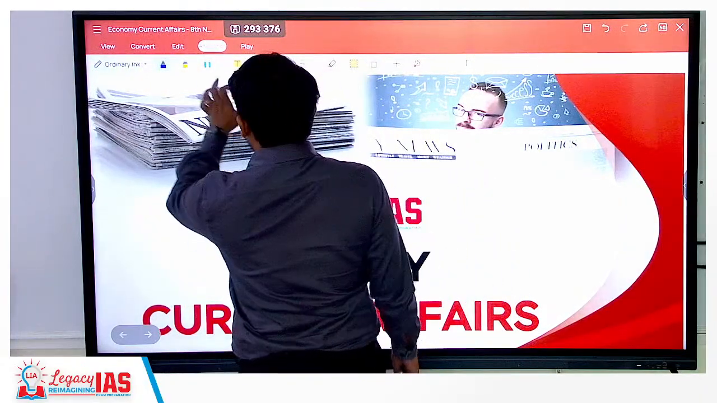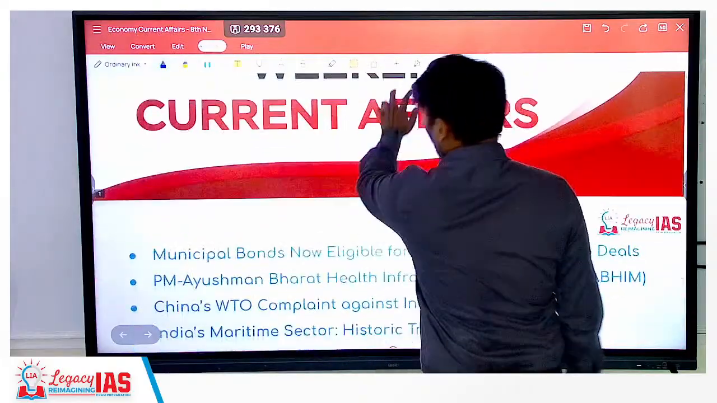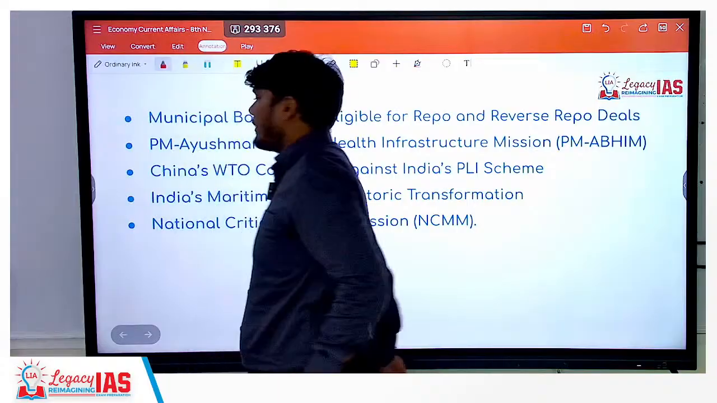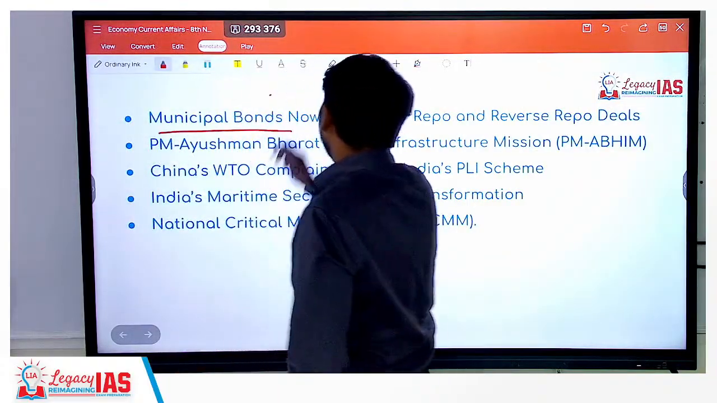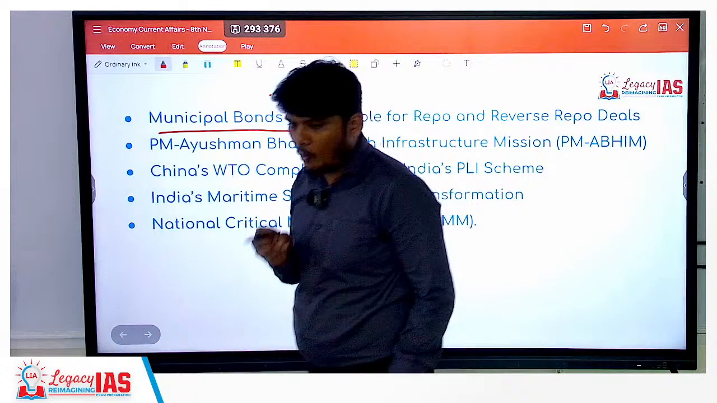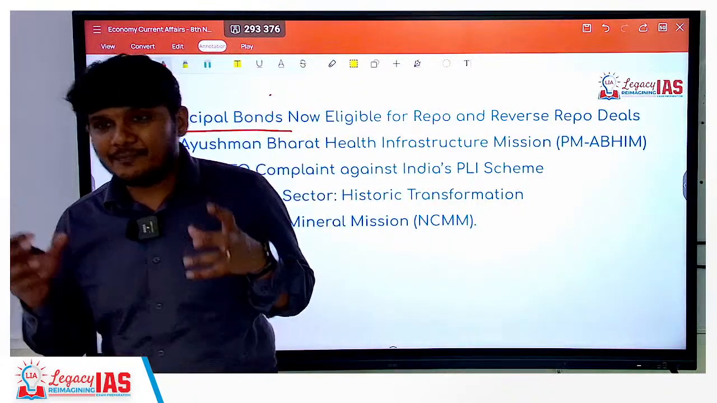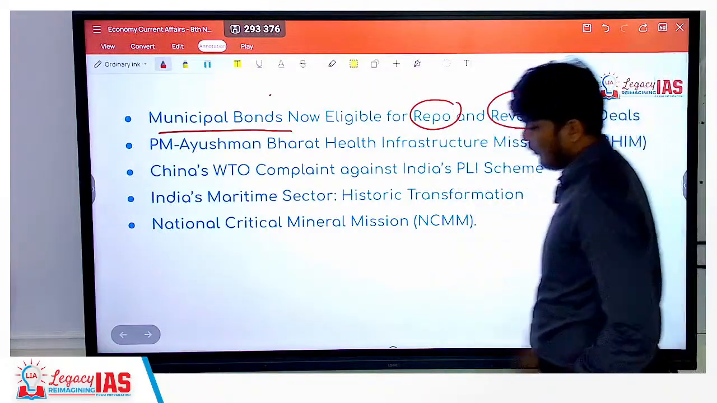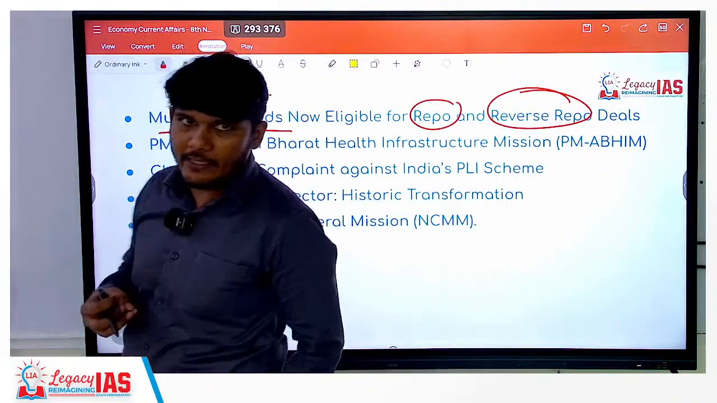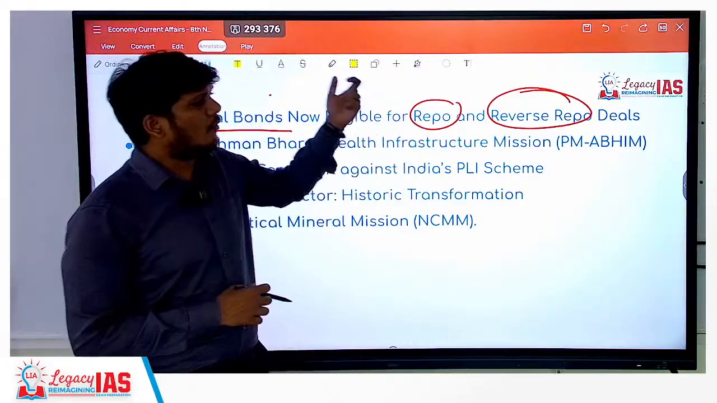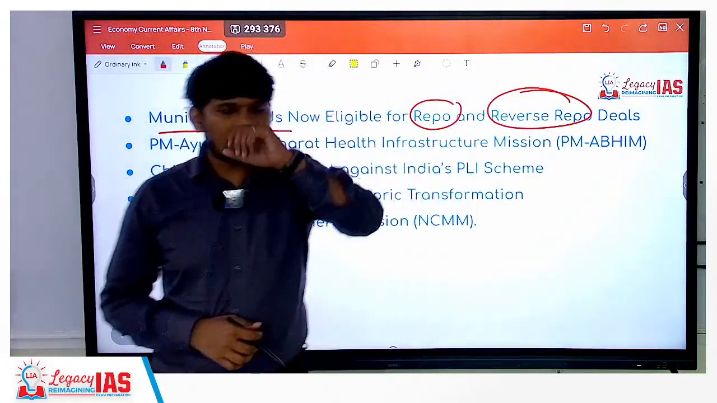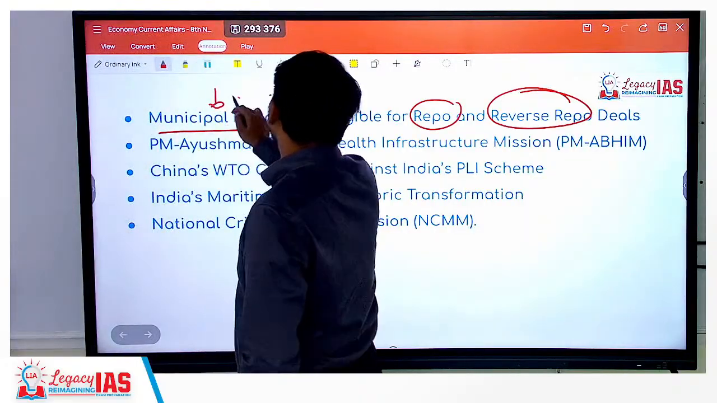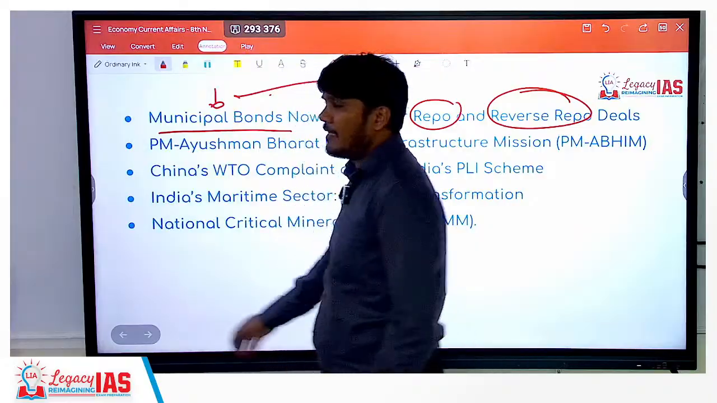So we have around 5 topics that we will be discussing, right? The very first topic that we will discuss is the municipal bonds. These municipal bonds have now been made eligible for the repo and reverse repo deals. So what is repo? That is the repurchasing rate. We'll understand what is repo rate, what is reverse repo rate, and what does it mean for the municipal bonds to be made eligible for repo as well as reverse repo.